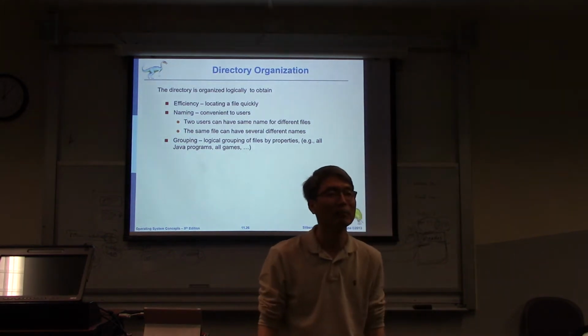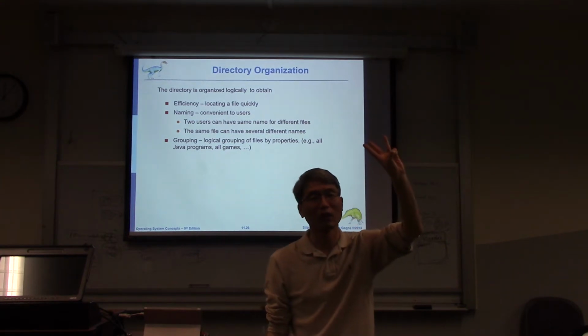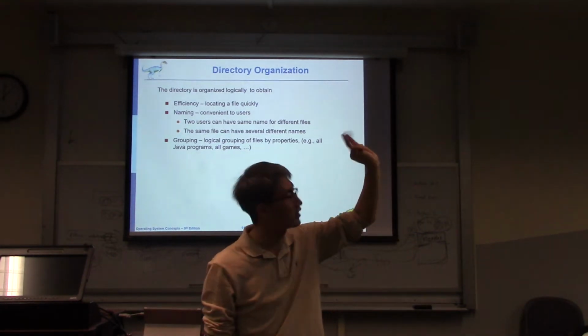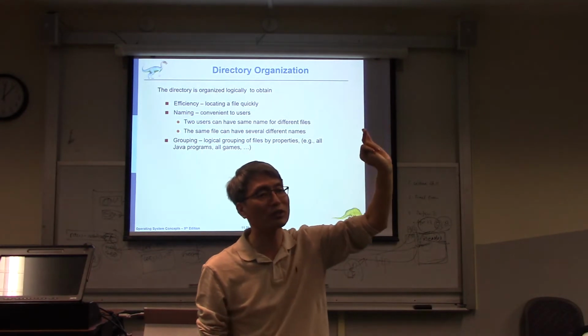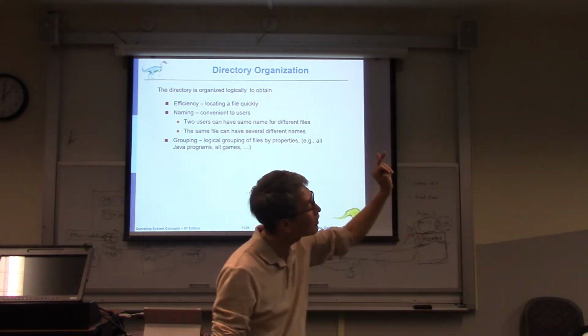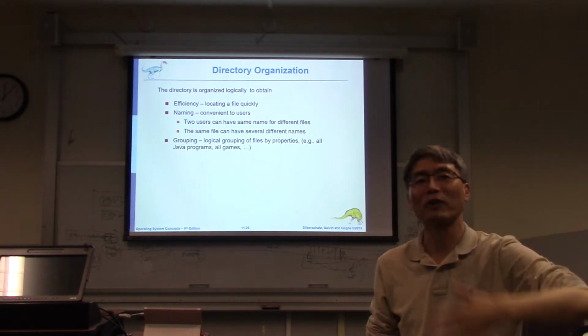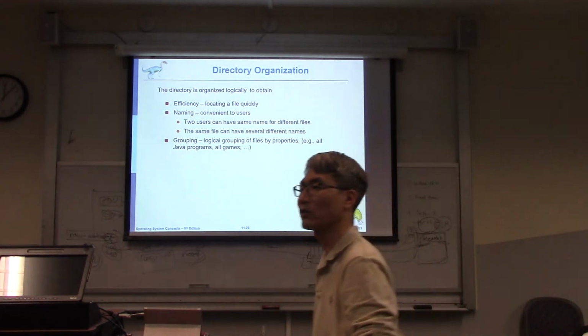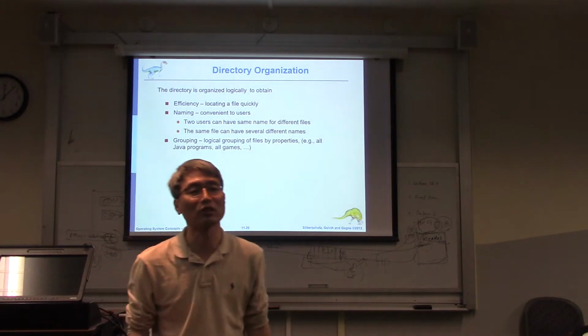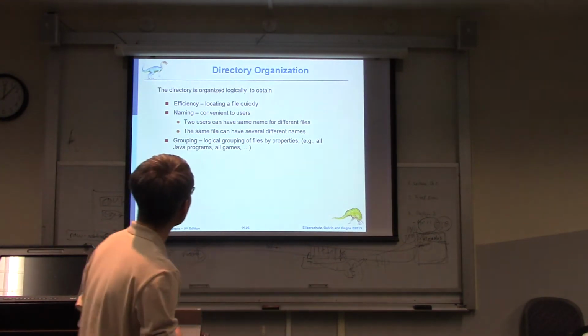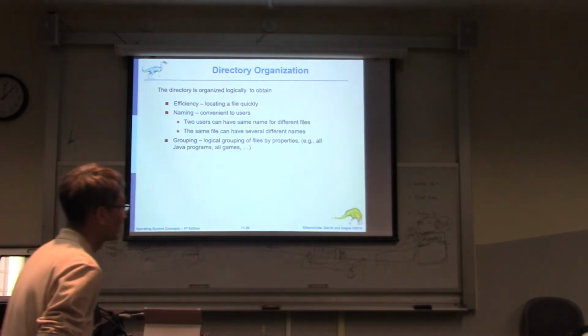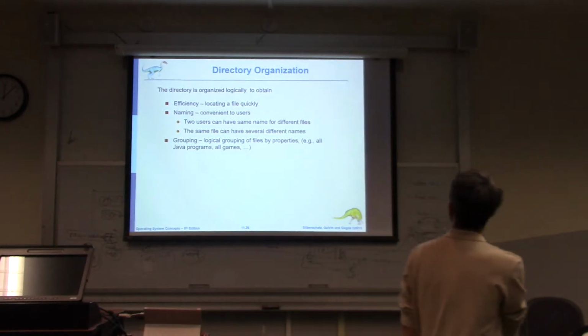There are basically three different options: read, write, and execute. The problem is there is no execution on the directory, but there is a meaning for a directory, which means traverse, to search the file and the directory. So we will see the permission in the next class. Okay, so let's go back to the directory.